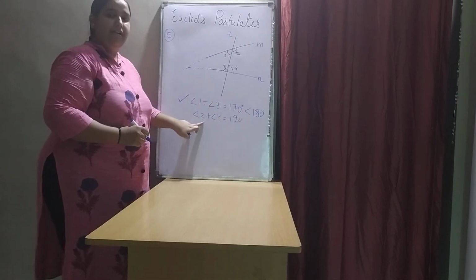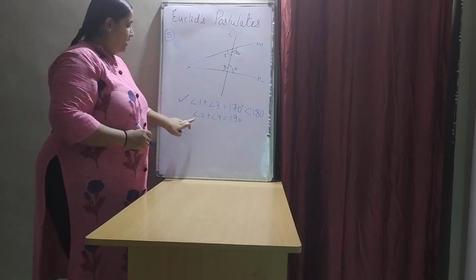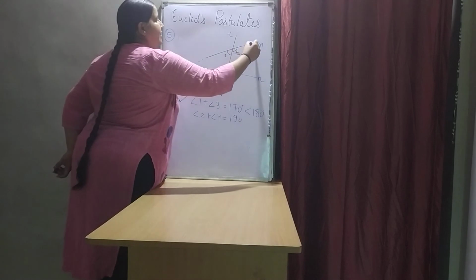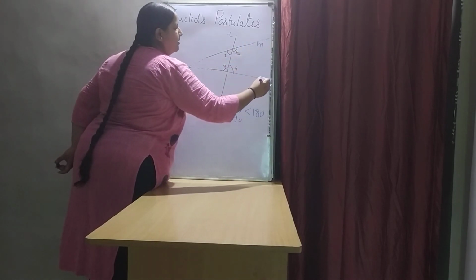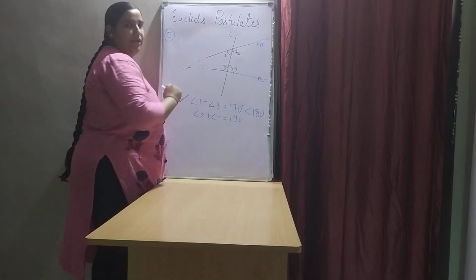Now, if the sum of angles is not less than 180, in fact it is greater than 180, and I try to produce the lines on that side, the lines are never going to meet.